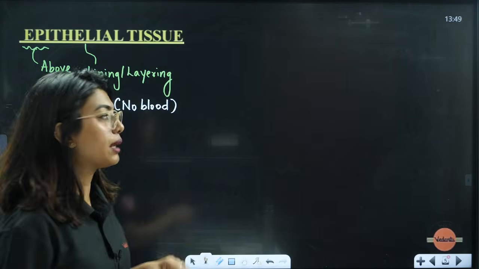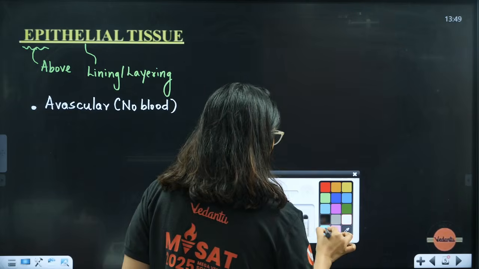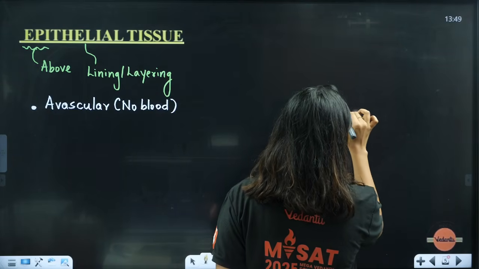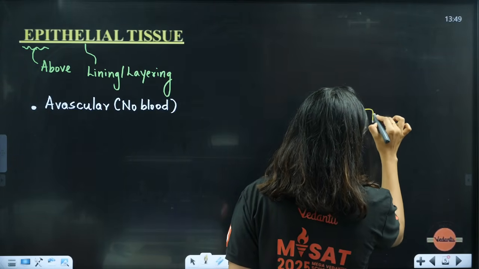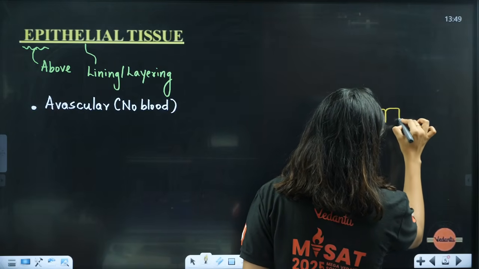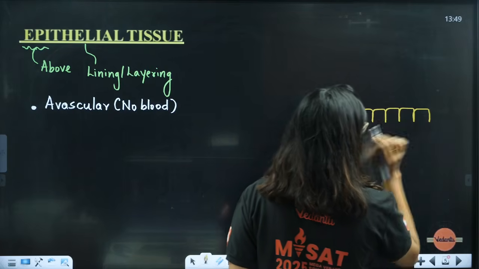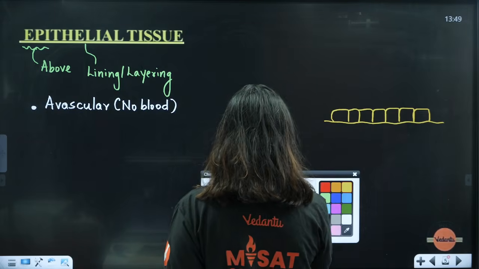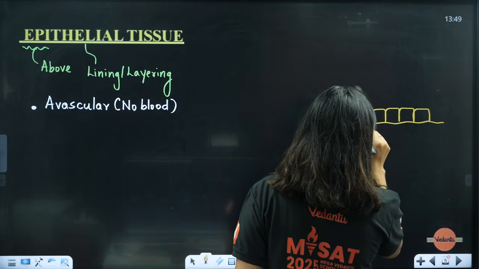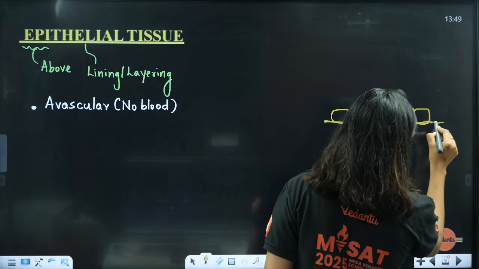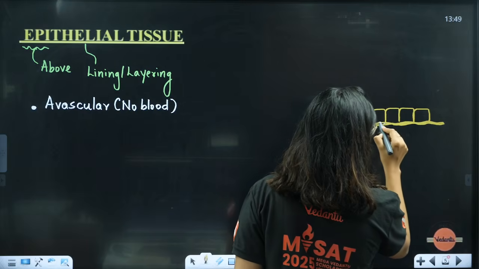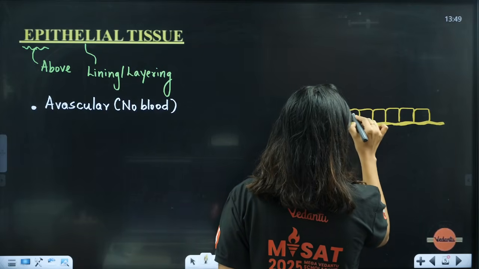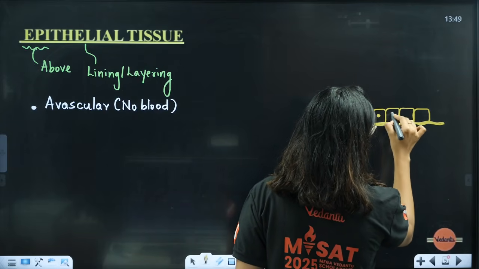Yes, this is where the second conversation comes, students. Even though your epithelial tissues are avascular, let's say this is your epithelial tissue. It has cuboidal cells like this. They are going to have a basement membrane. Let's draw the basement membrane a little thicker. In the basement membrane, what is going to be there? Here comes the person who is helping in connection for everyone, building connection with everyone. That is your connective tissue.